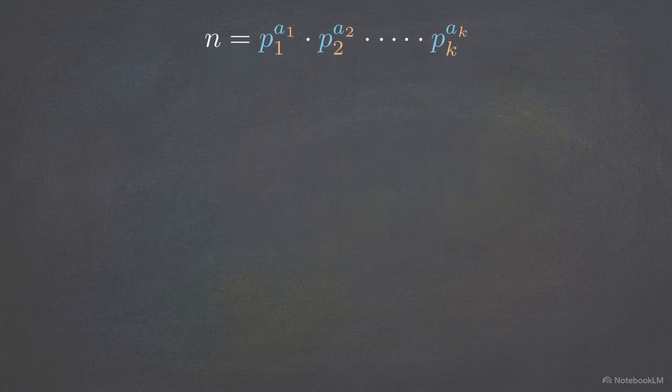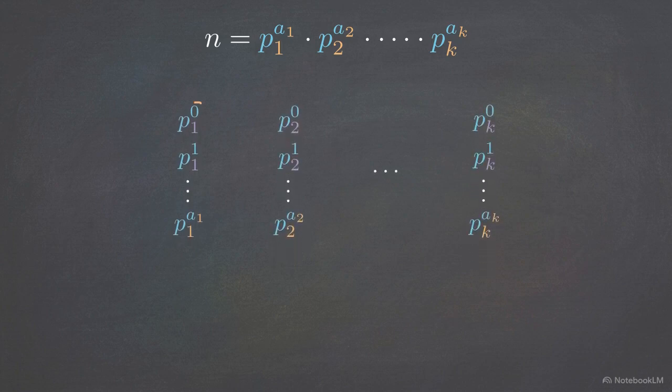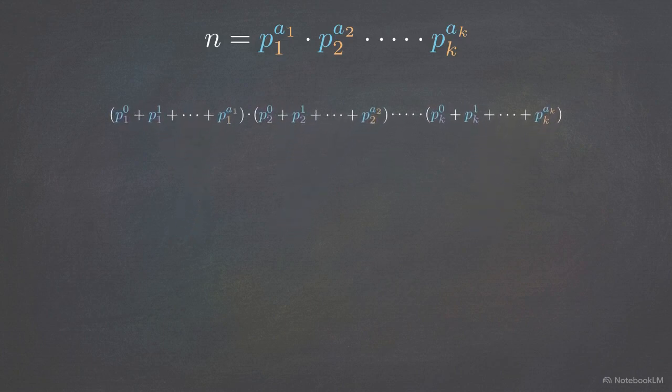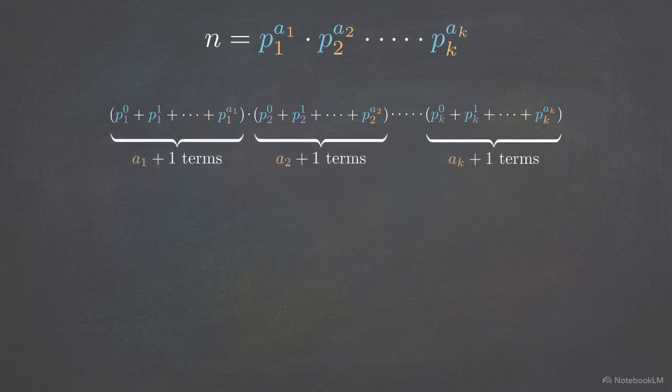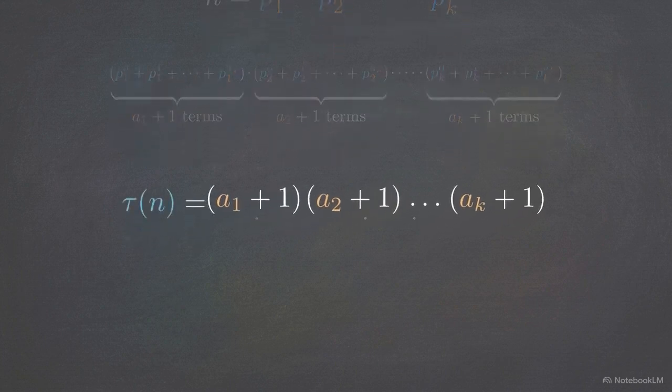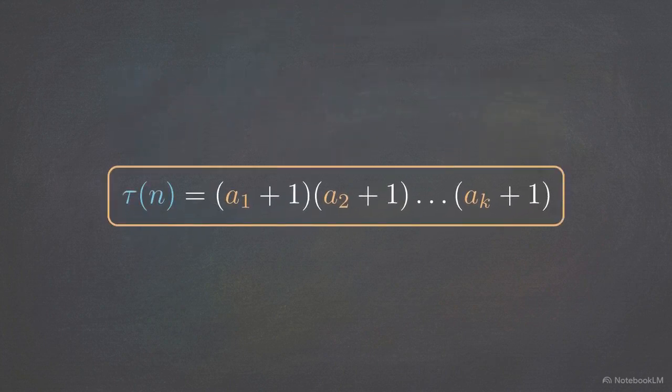We can frame this selection not as a tedious division problem, but as a rapid combinatorial choice. It is like choosing ingredients from a menu. Here is how that maps algebraically. We expand the choices into polynomial brackets. Each bracket represents all the possible powers of a single prime. To find the total combinations, we simply multiply the number of choices together, the exponents plus 1. The brackets collapse, revealing the final formula for tau of n.